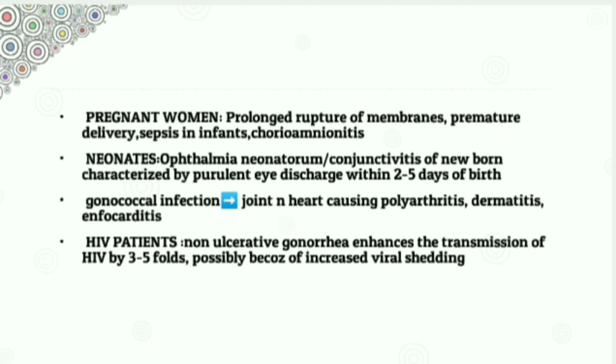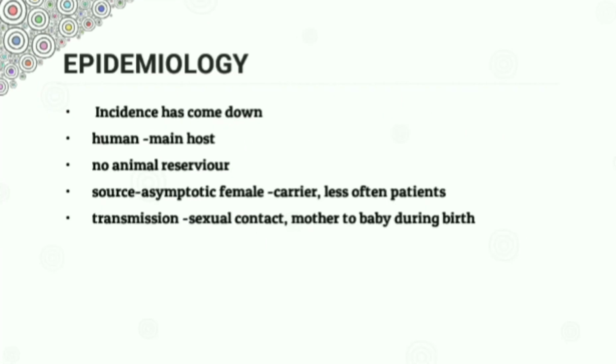increased viral shedding. When we come to epidemiology, the incidence of gonorrhea has come down in developed countries, but still it remains as a public health problem in developing countries. Human is the main host of the gonococcus and has no animal reservoir. The source of infection is an asymptomatic female who is the carrier, and less often the patients become the source of infection. How does it get transmitted? It can be transmitted by sexual contact, and it can spread from mother to baby during the birth also.